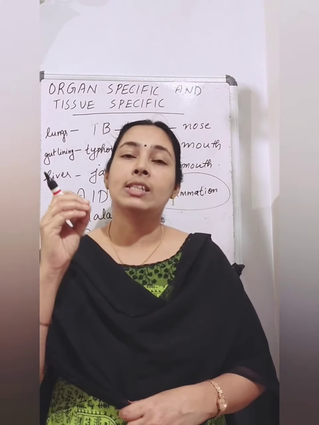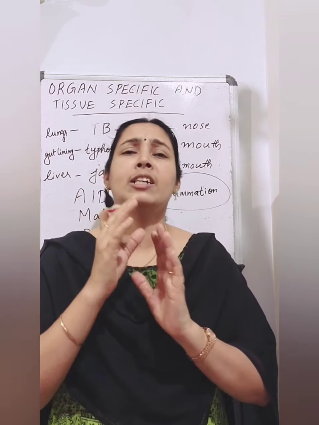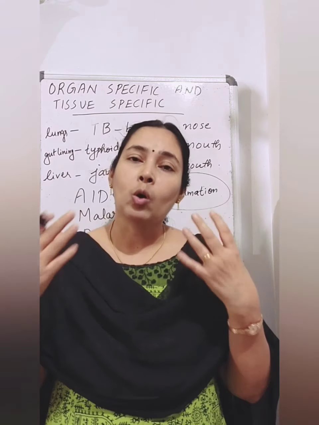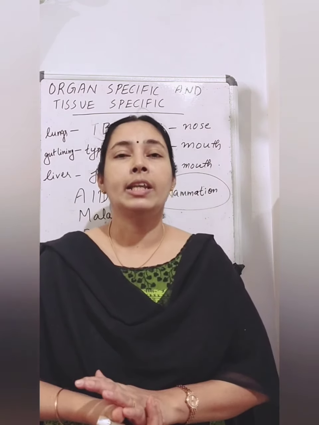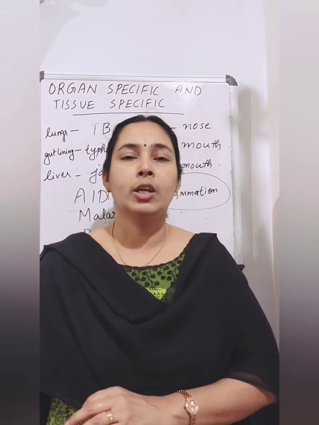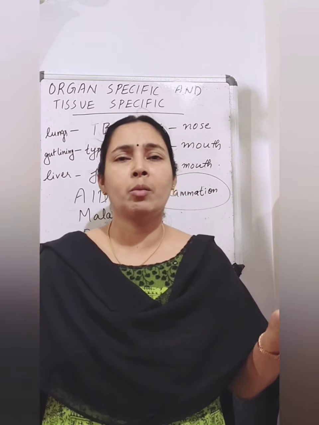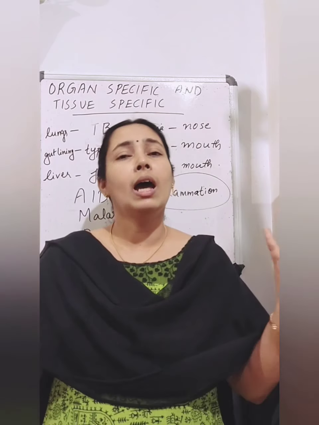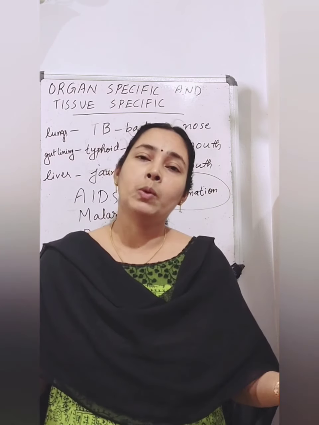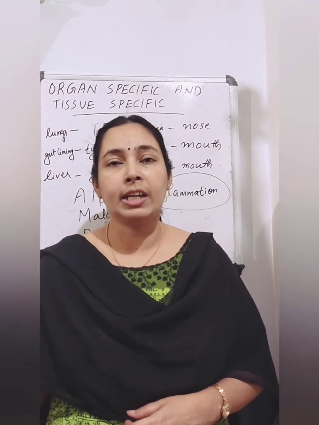So if a person is suffering from AIDS, if he is affected by a mild common cold, what happens? No immunity system in the body. So the common cold will become serious and later it will become pneumonia, and sometimes the person may die due to that pneumonia also. Or if you have a small stomach ache, within 1 or 2 hours our immunity system will kill the microorganisms and we will be okay. But if a person is suffering from AIDS, what happens? No immunity system. So that stomach disease will increase. It will become a serious diarrhea and all.